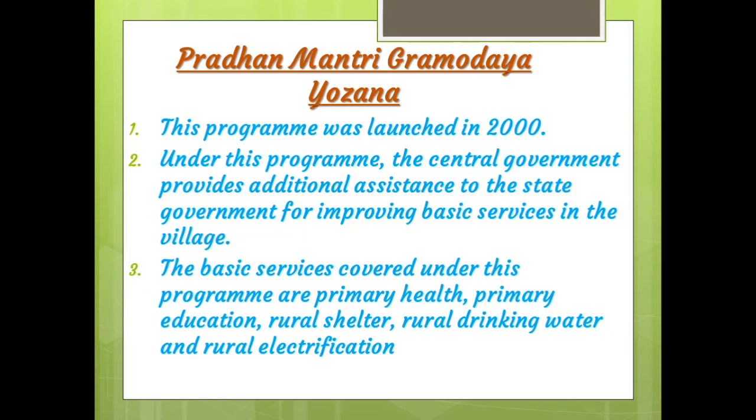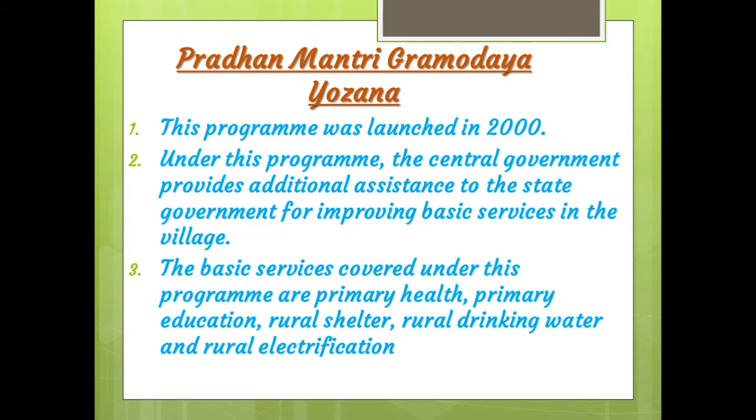Under this program, the central government provided additional assistance to the state governments for improving basic services in the villages. That means the central government gives financial help to state governments for improving basic services in village areas.